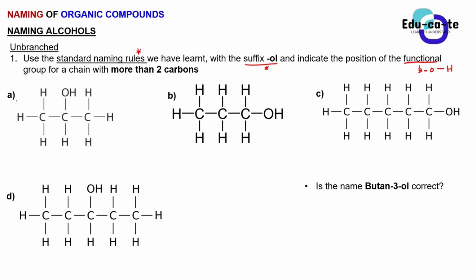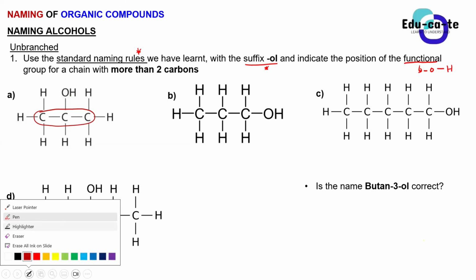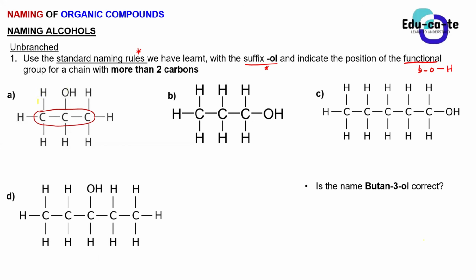Okay. So now let's look at compound number 1. You can see that it's unbranched. There's only one straight chain here consisting of 3 carbons. And this is a kind of symmetrical molecule, because even if you count from right to left or from left to right, your functional group will still be at the same position. Do you guys see the functional group in the first compound, compound A?